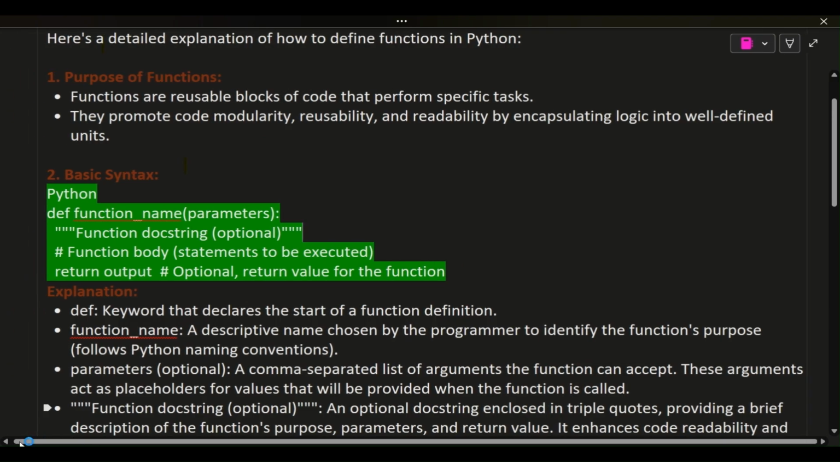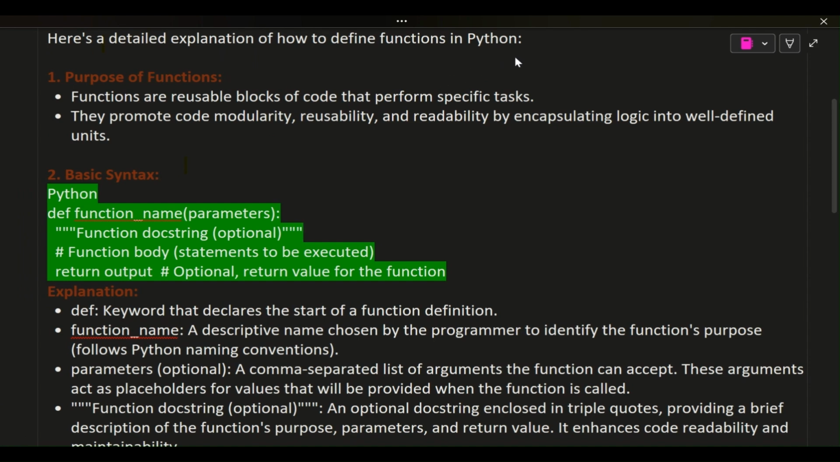Here's a detailed explanation of how to define functions in Python. 1. Purpose of functions. Functions are reusable blocks of code that perform specific tasks. They promote code modularity, reusability, and readability by encapsulating logic into well-defined units.